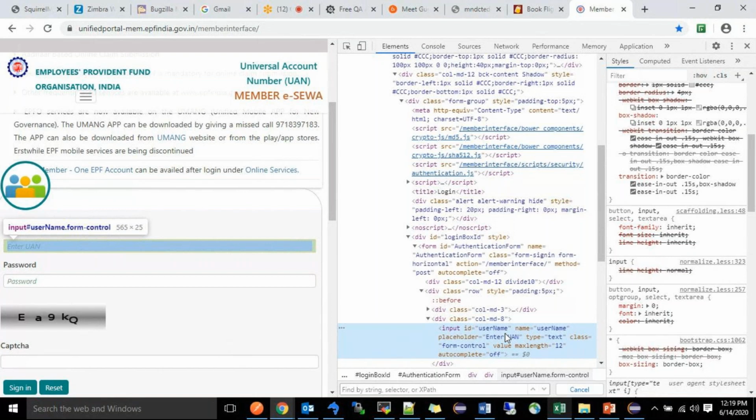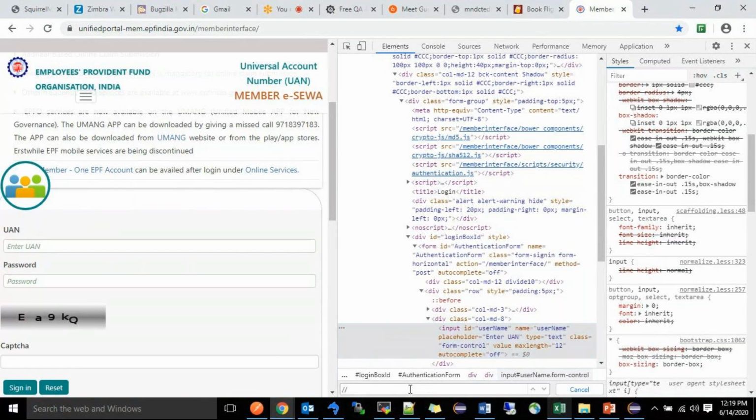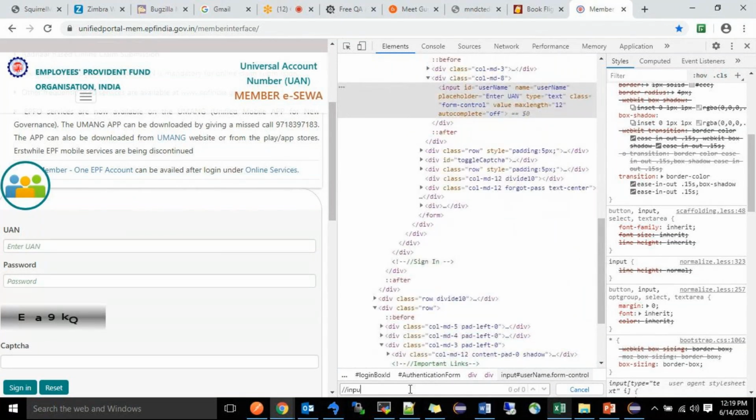So like that, I have to write the XPath for this one. How to write the XPath: double slash, then you have to give the tag name. This is the tag name. See here, input, and at the right side, is it visible? It is showing 1 of 7. Why? Because I have written only input here, and this HTML contains 7 input tags.